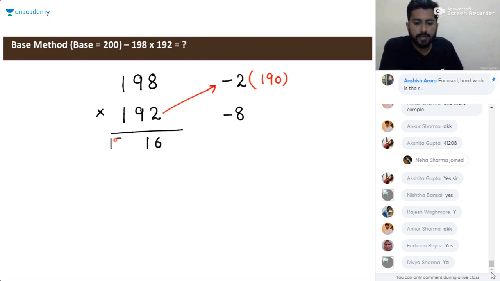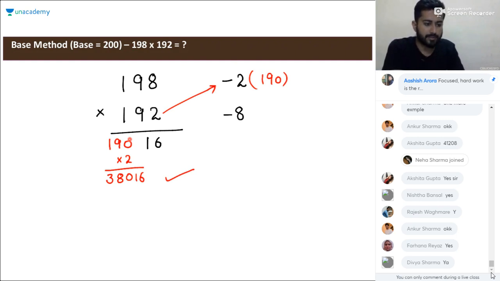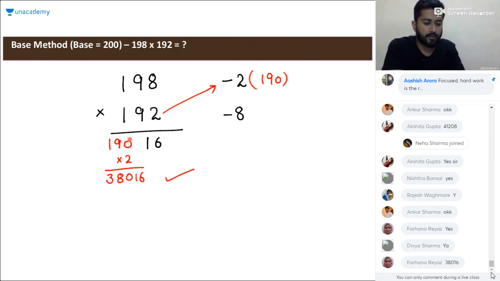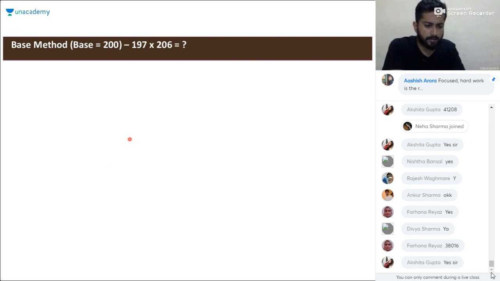So write 190 here. The same thing we did in the case of 200 as a base, we will double 190. So the double of 190 will be 380. So the final product will be 38016, 38,016. Clear or not? Is it clear or not? Okay, if it is clear, go for this one and tell me the product.